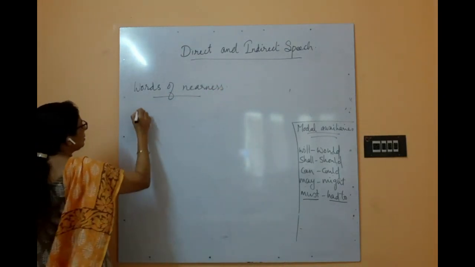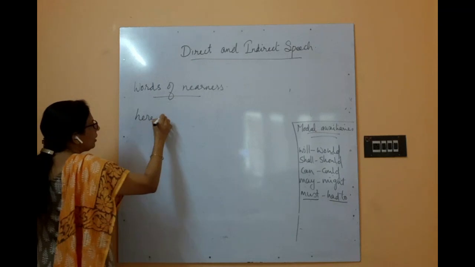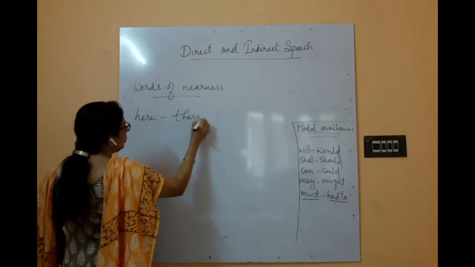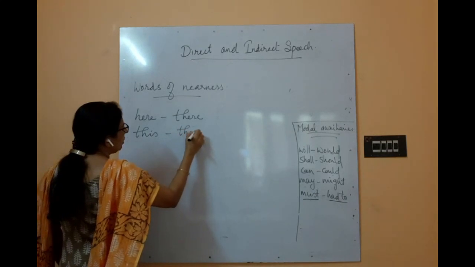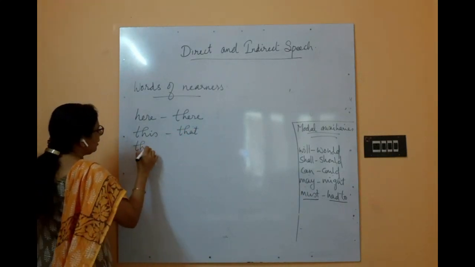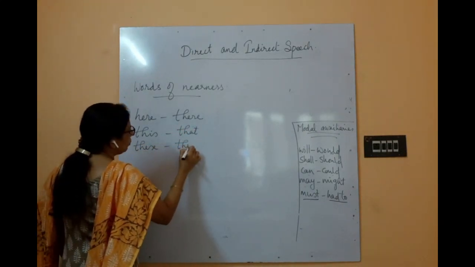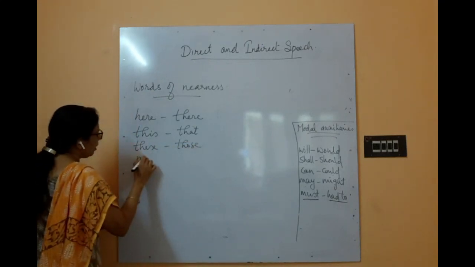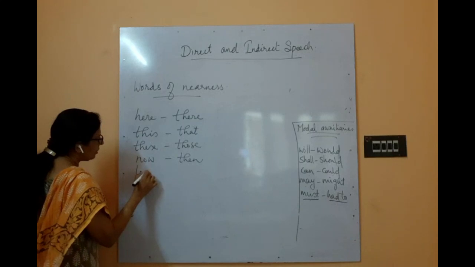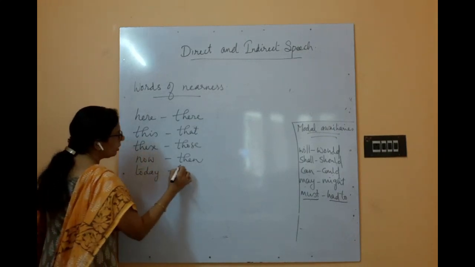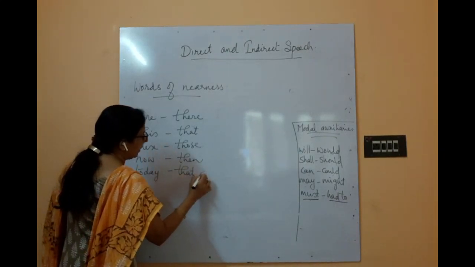Words of nearness. Here will change to there, this will change to that, these will change to those, now will change to then, today will change to that day.